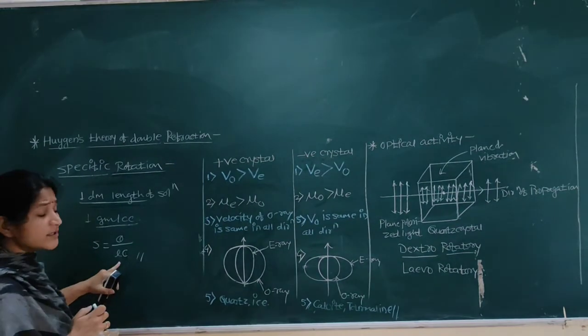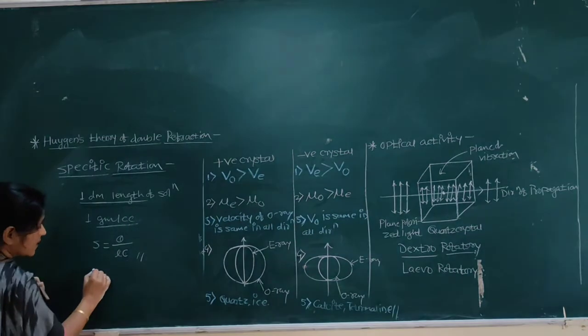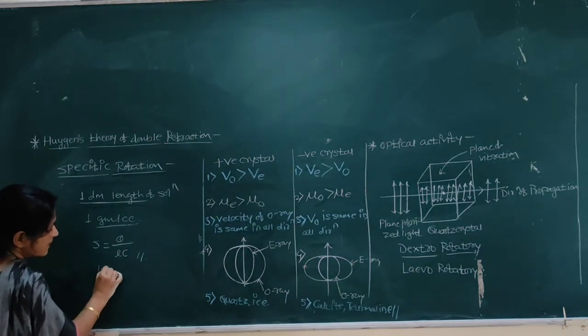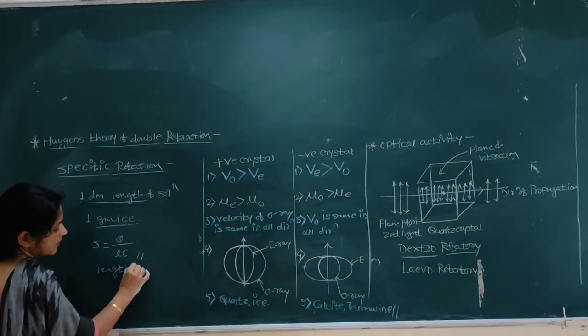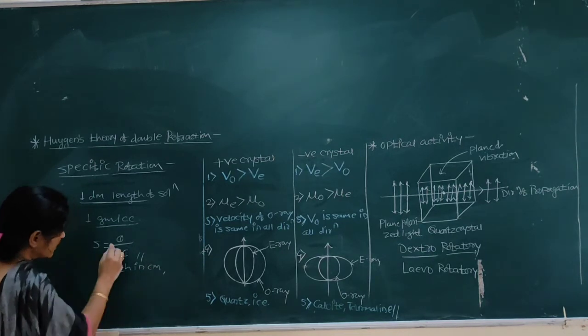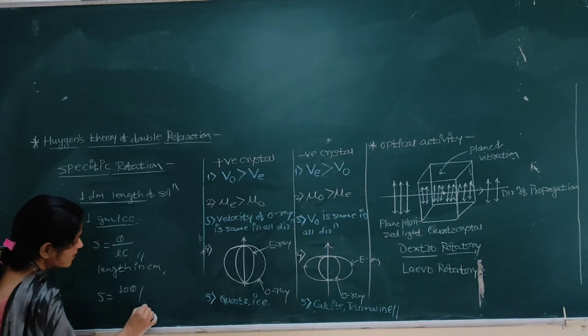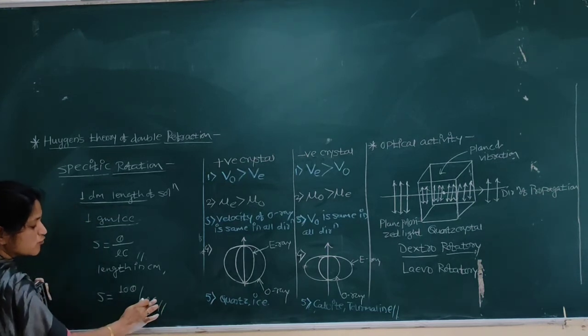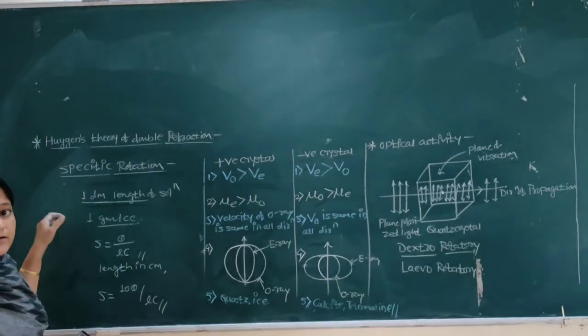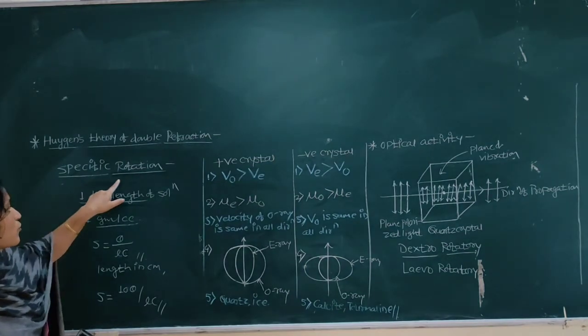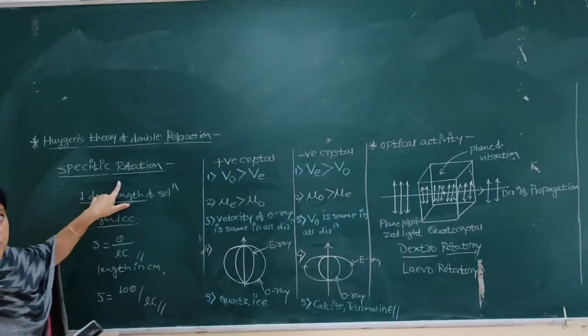Okay, if the length is in centimeters, then we can write the formula like this: S is equal to tan theta divided by L C. So by using this formula, we can find out the specific rotation of the substance or solution.